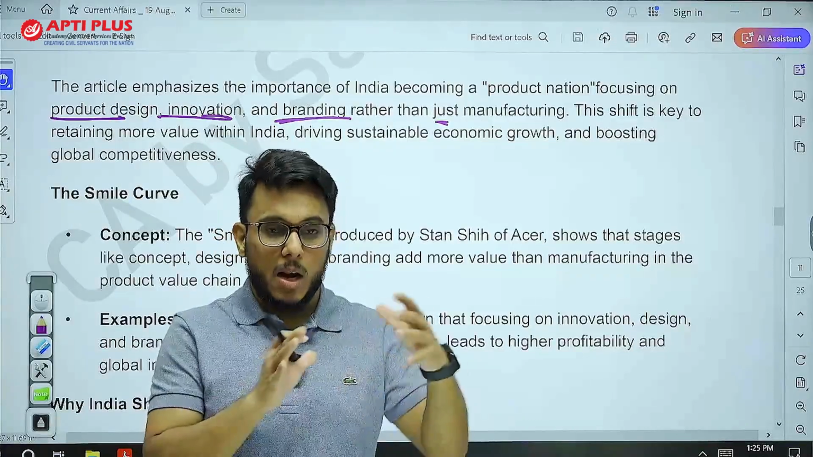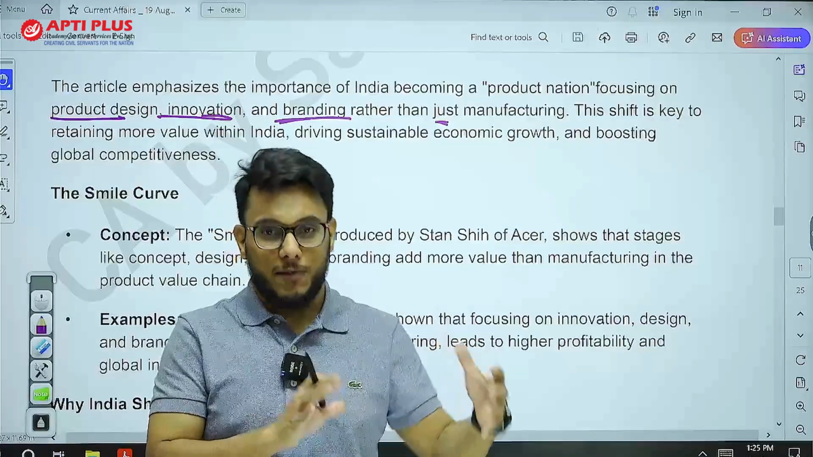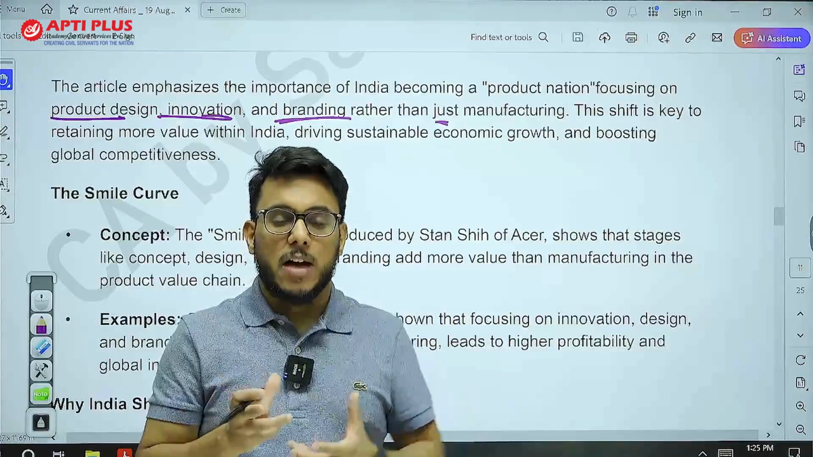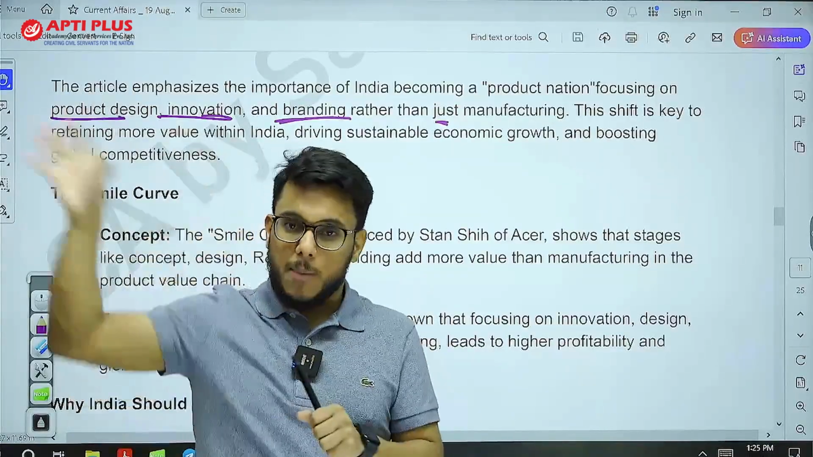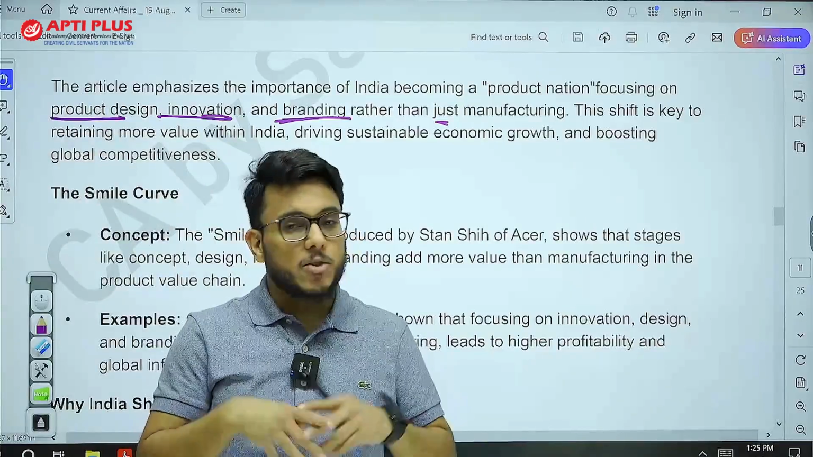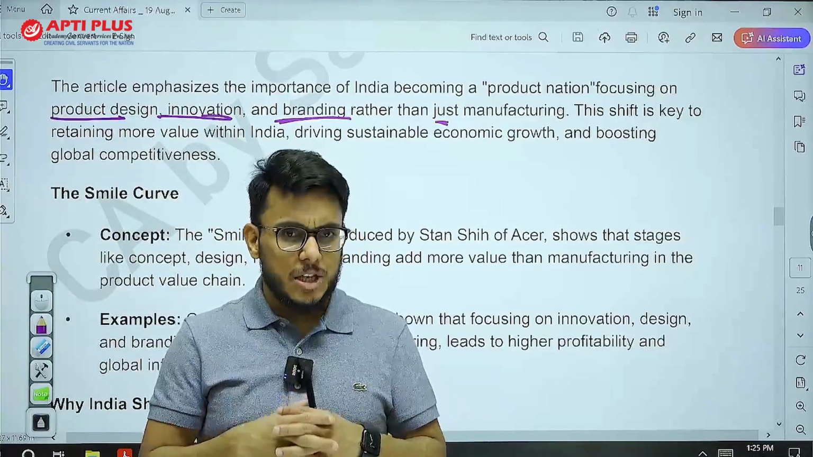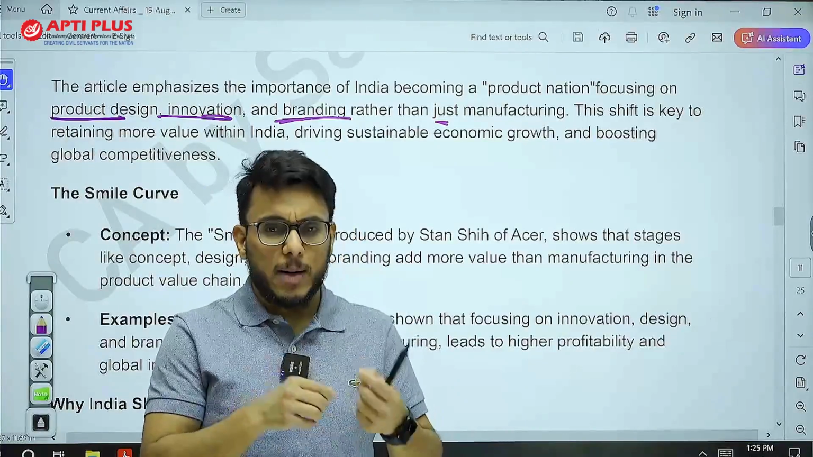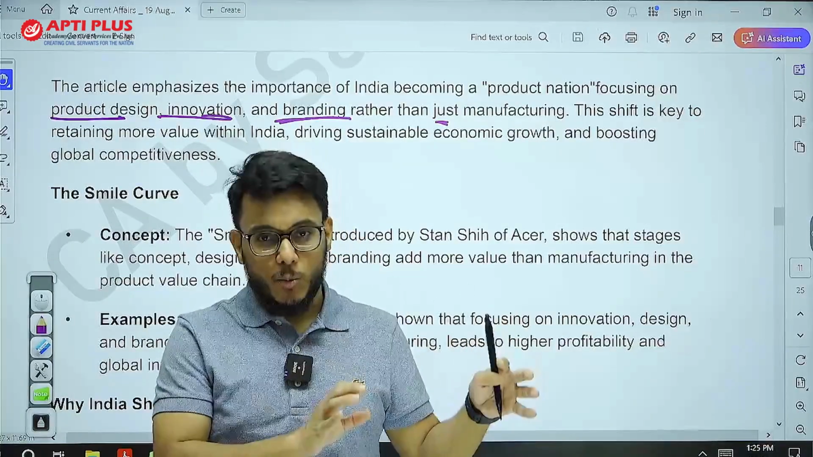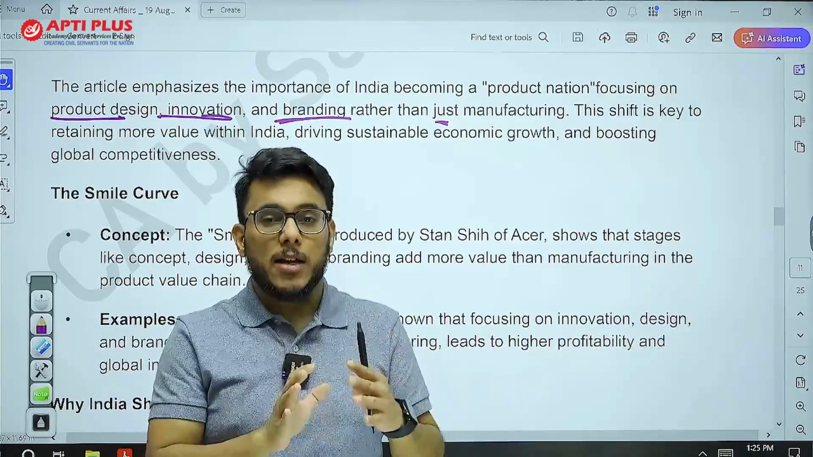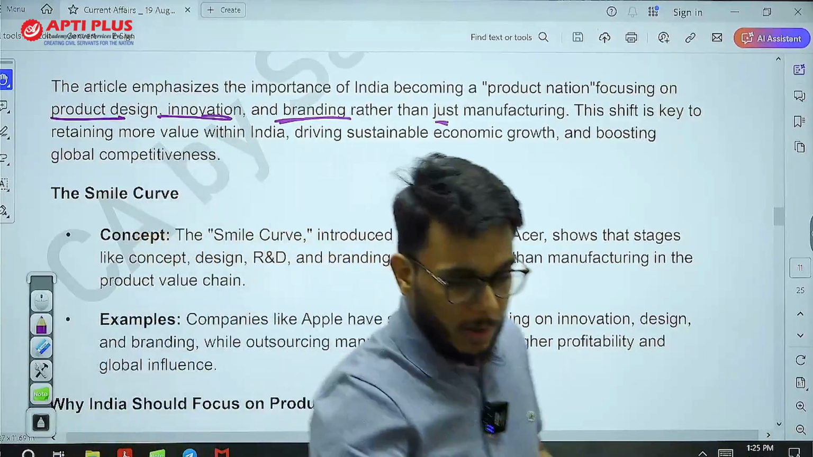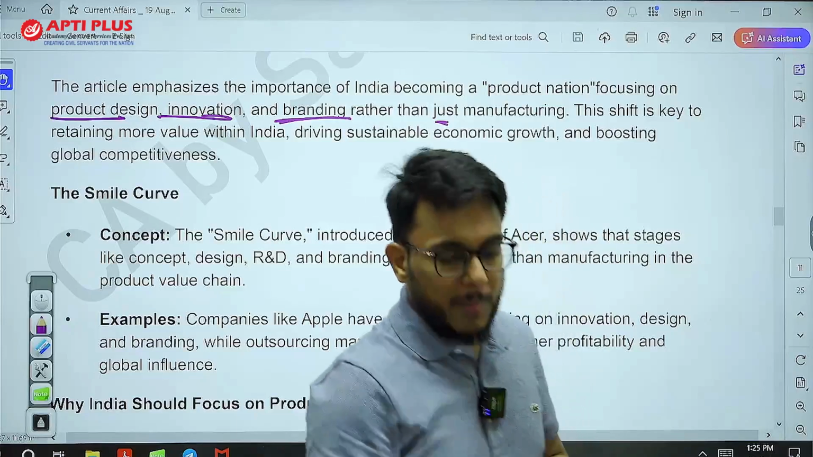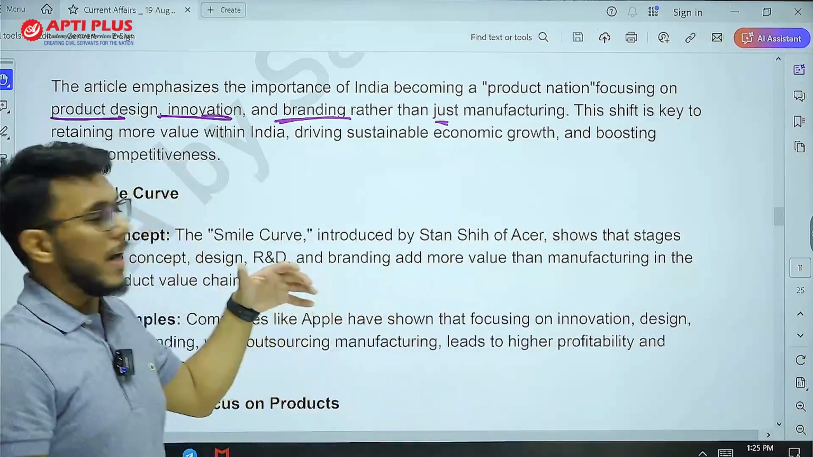For example, a shoe manufacturing factory or a clothes manufacturing factory will employ more people compared to the automobile industry. In the automobile industry, maximum work is being done by robots and machines, but in shoe and garment manufacturing, a lot of work is done by humans. So even low-end manufacturing can employ more and more women, more and more people. So therefore, manufacturing has its own advantage.